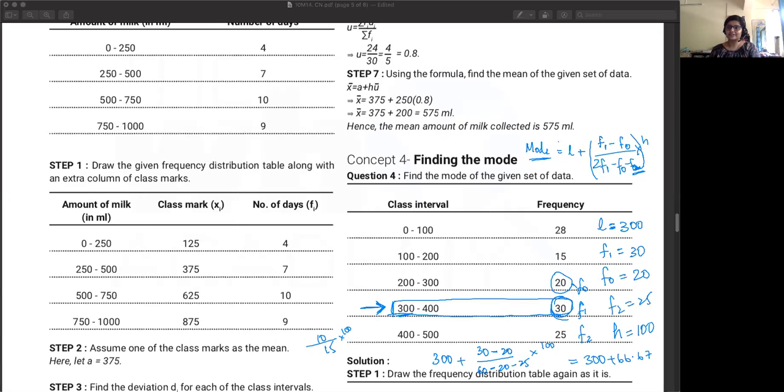Ma'am, Rudra is a bit confused. How did we find H? H is the class size, the width of the class. So the width of the class is higher limit minus lower limit, 400 minus 300.